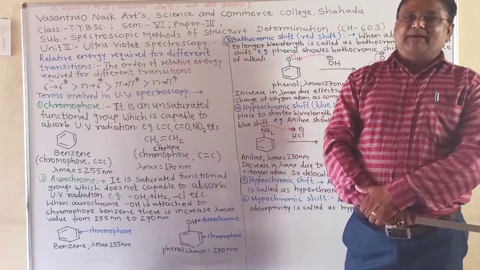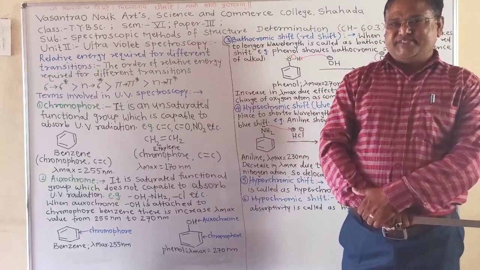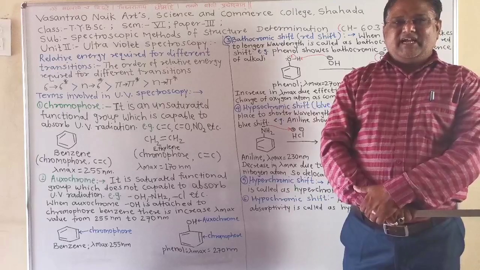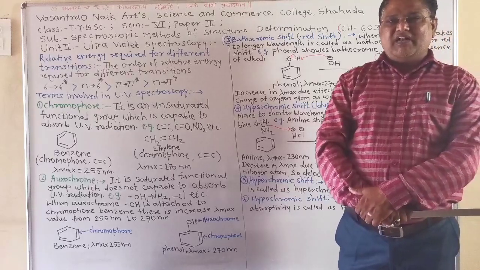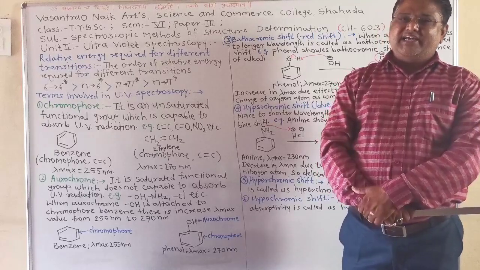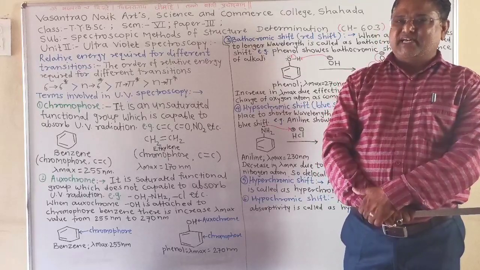We can take the example of alkanes. All alkanes are saturated and contain only single bonds, that is sigma bonds, and therefore alkanes indicate sigma to sigma star excitation.